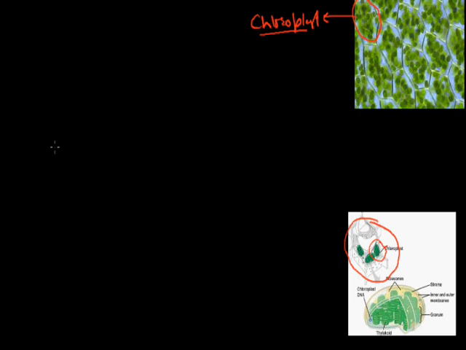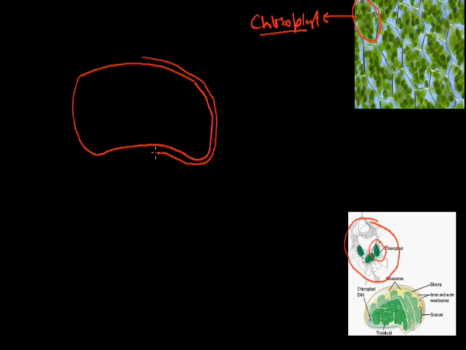The structure of chloroplast. What is the structure of chloroplast? The chloroplast is a double membrane bounded cell organelle. This is the chloroplast structure. Its shape is variable in different plants. In normal green plants, it has a discoidal shape. In the case of algae, the chloroplast has a different type of shape, we call it cup-like shape. And in other green algae, they have different shapes of the chloroplast.